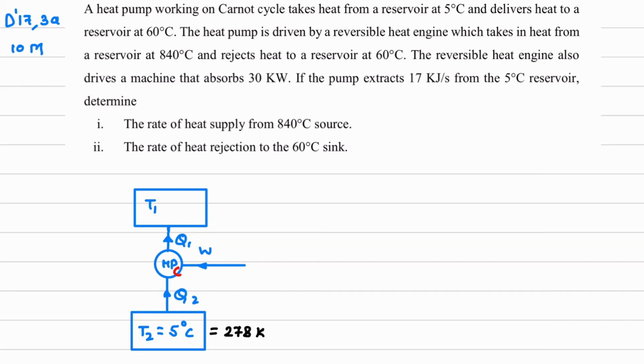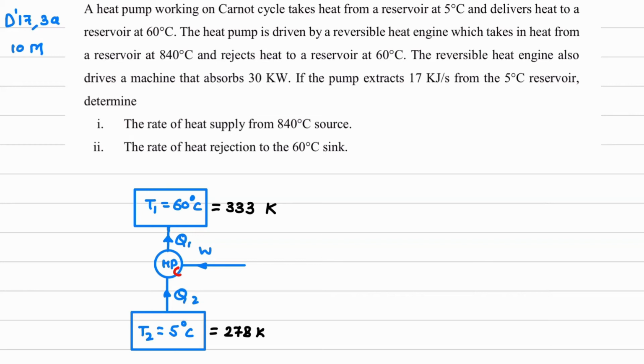Next, and delivers heat to a reservoir at 60 degrees Celsius, meaning it is giving the heat to the reservoir at 60. So T1 is 60 degrees Celsius. Okay, so this is 60 plus 273, so this is 333 Kelvin.